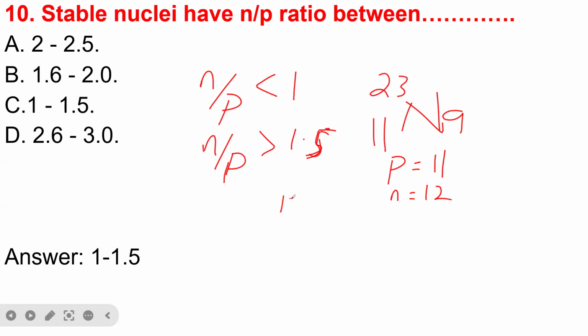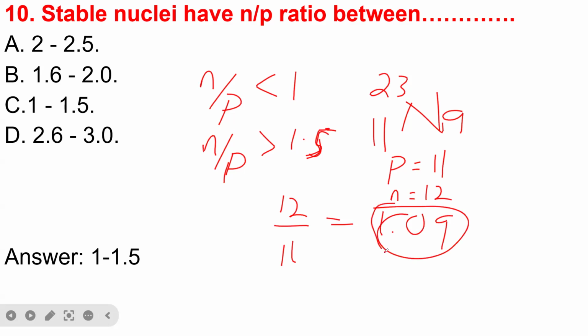So the neutrons are 12 and the protons are 11. You can say 12 divided by 11, and that gives us 1.09. You can see clearly this value is between 1 and 1.5.